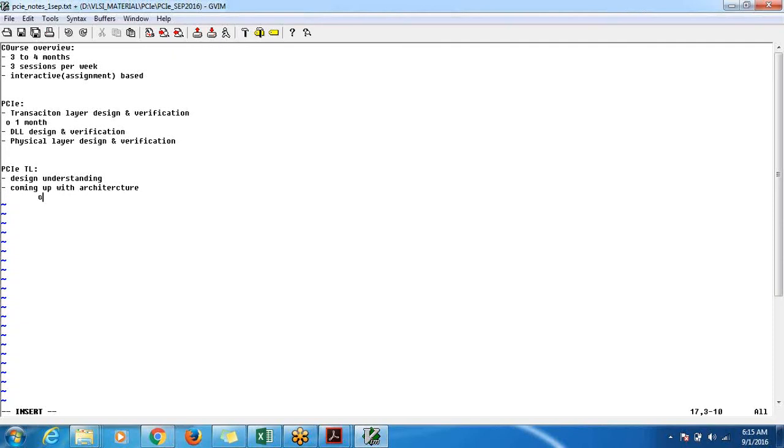Architecture, of course, will include interfaces, subblocks, ports, clocks and frequencies, resets, everything. That, of course, includes the ports itself.